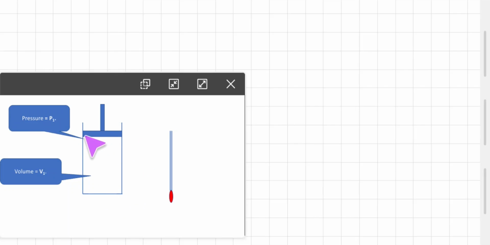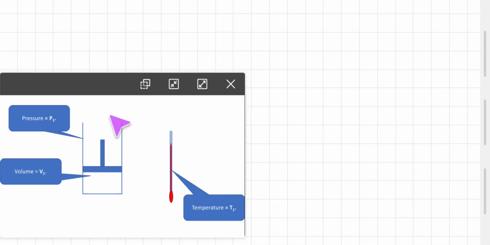Now let us consider a piston is here, and the amount of gas, maybe 1 mole, 2 mole, 3 mole, will decide the pressure inside the cylinder. The larger the mass of the gas, the larger the pressure will be. Initially the temperature is T1. So in this system we are considering initial volume V1, pressure P1 and temperature T1.